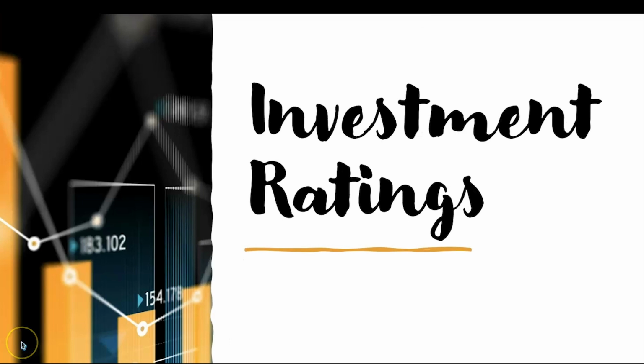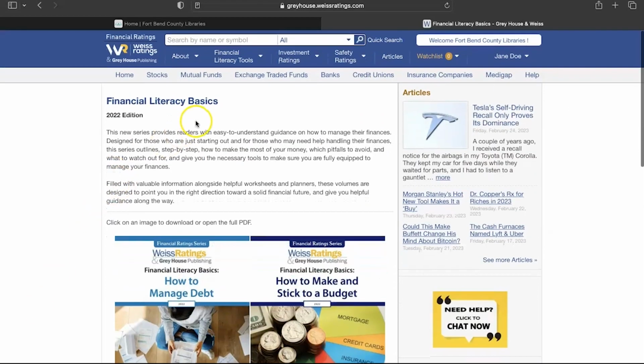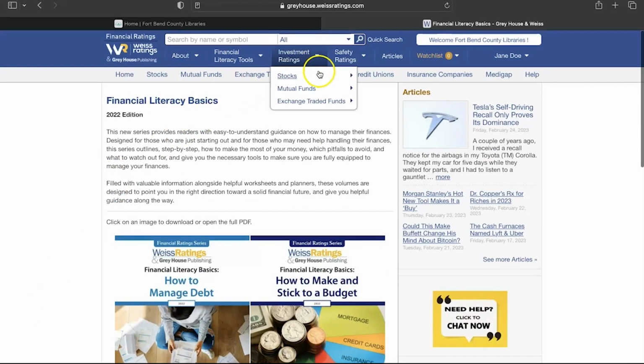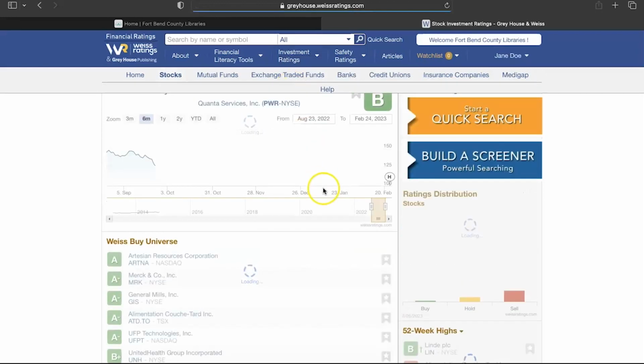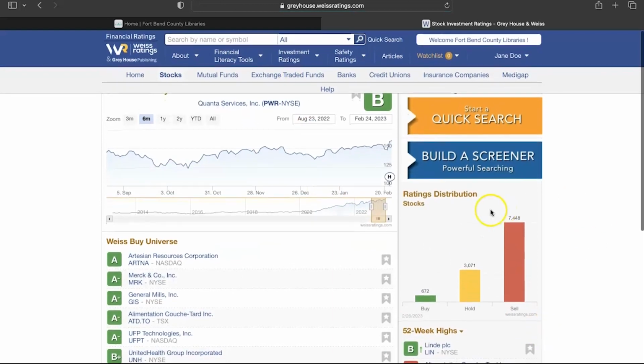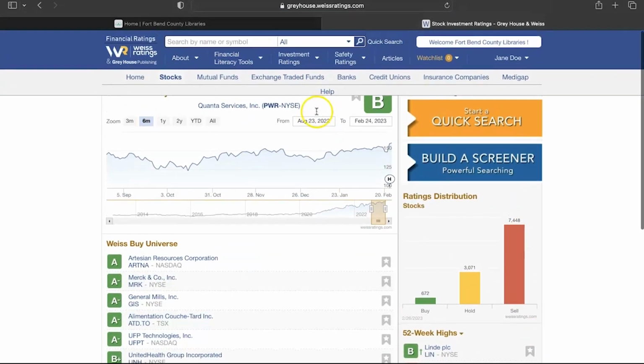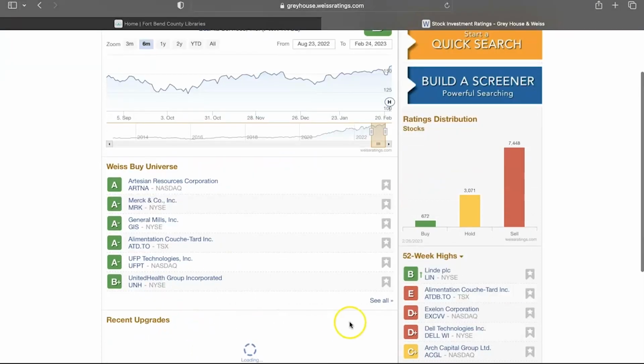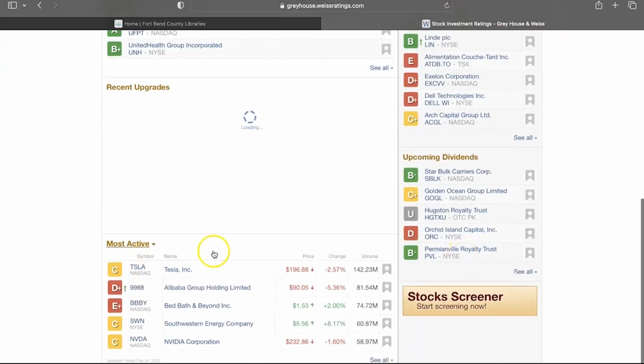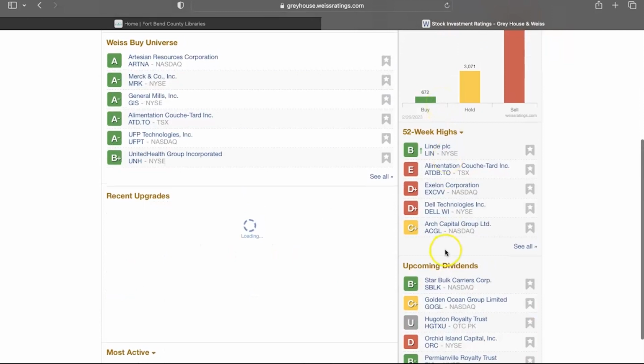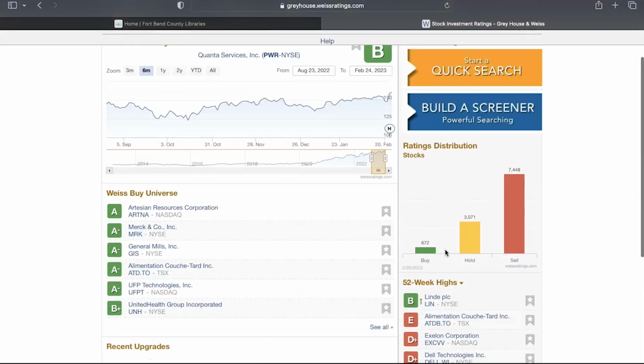Next up, let's tour the Investment Ratings section, which covers stocks, mutual funds, and exchange-traded funds, or ETFs. All sections function similarly, and Weiss uses the same screen process for all. So we're going to go ahead and look at the stocks page. The main page will open, and you'll see the featured stock of the day, recent upgrades, the most active stocks, and the ratings distribution of stocks.